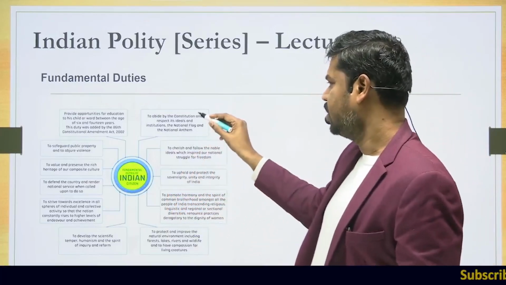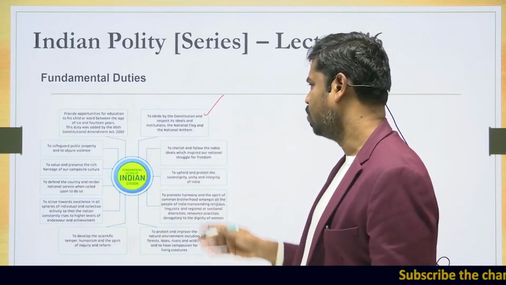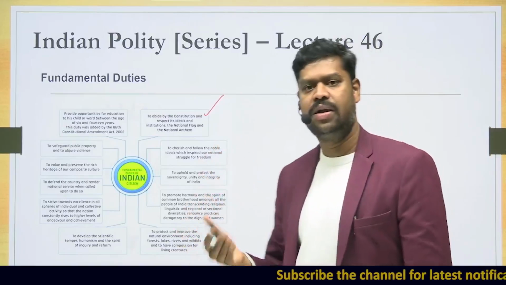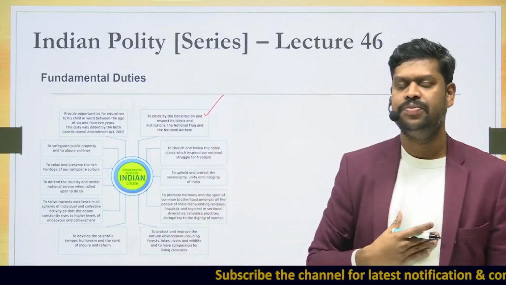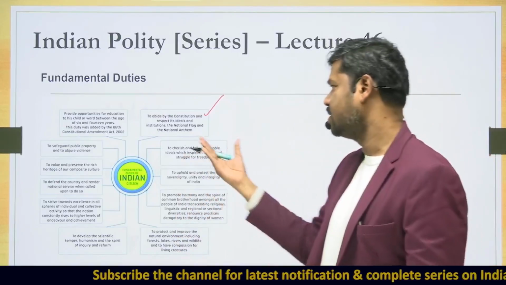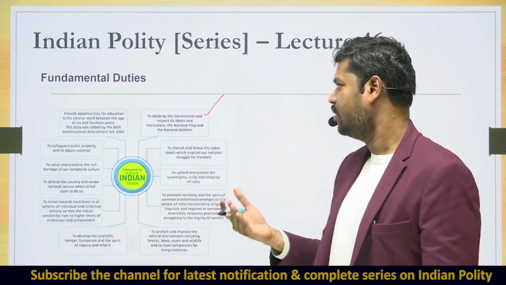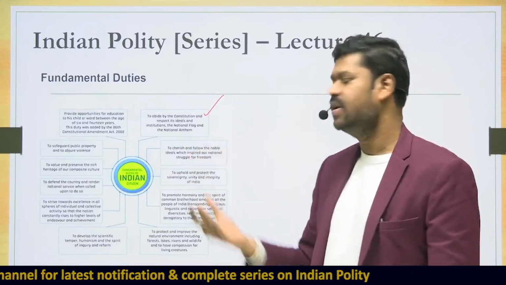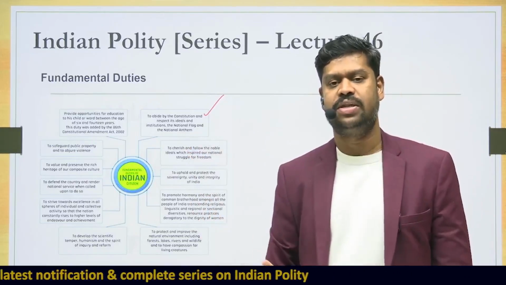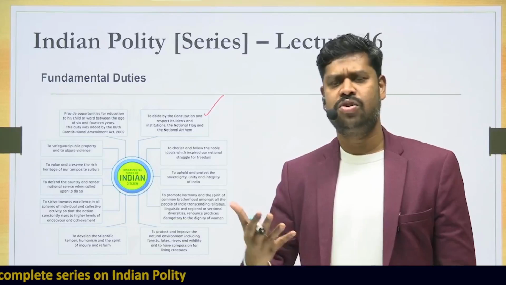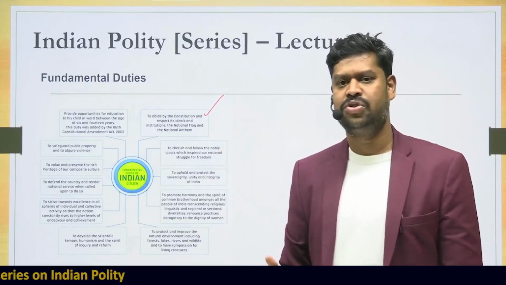So first, to abide by the Constitution and to respect its ideals and institutions, the national flag and national anthem. That means as a citizen, we should abide by the Constitution and respect the various ideals and institutions in the Constitution. Say for example, the ideals like justice, liberty, equality. So these are all ideals very much enshrined in our Constitution.